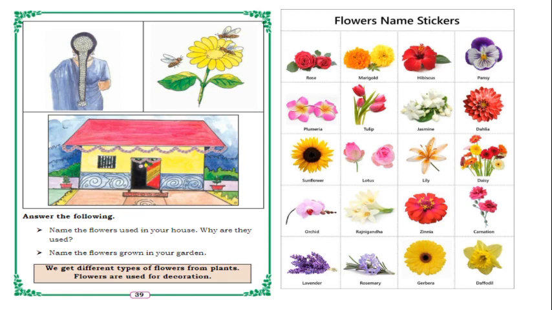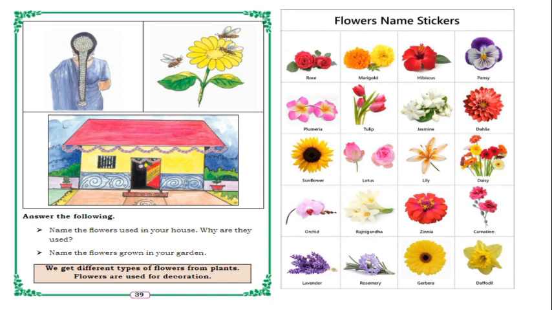And flowers we will use for decoration. If any functions are there, we will use them for decoration. Yes, no? Yes. So name the flowers used in your house. Why are they used? Name the flowers grown in your garden. So we get different types of flowers from plants. Flowers are used for decoration.